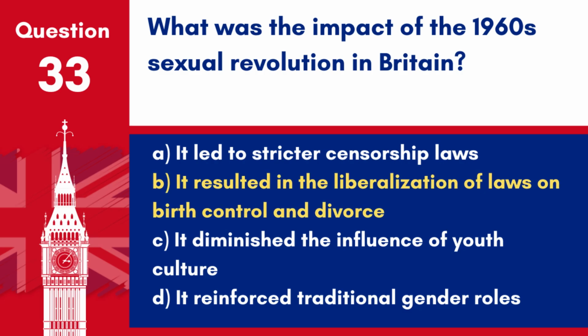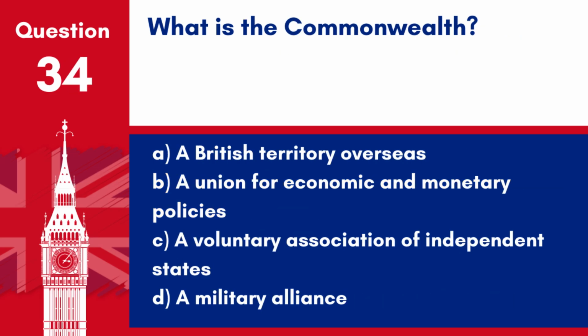Answer. B. It resulted in the liberalization of laws on birth control and divorce. The 1960s sexual revolution marked significant changes in social attitudes, particularly towards sex, leading to more liberal laws affecting personal freedoms. Question 34. What is the Commonwealth?